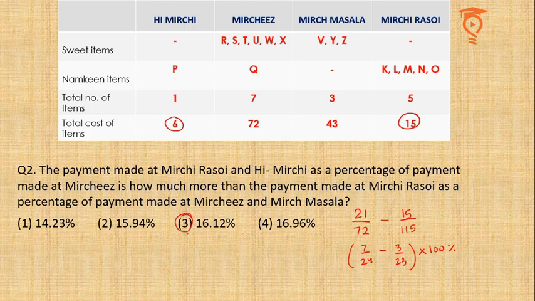So here you could take the advantage of the on-screen calculator. If you calculate, you'll find 16.12% roughly to be the difference between these two percentage values.